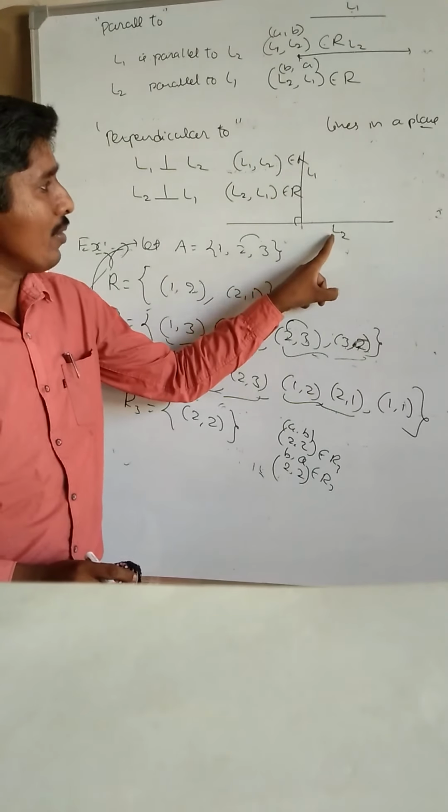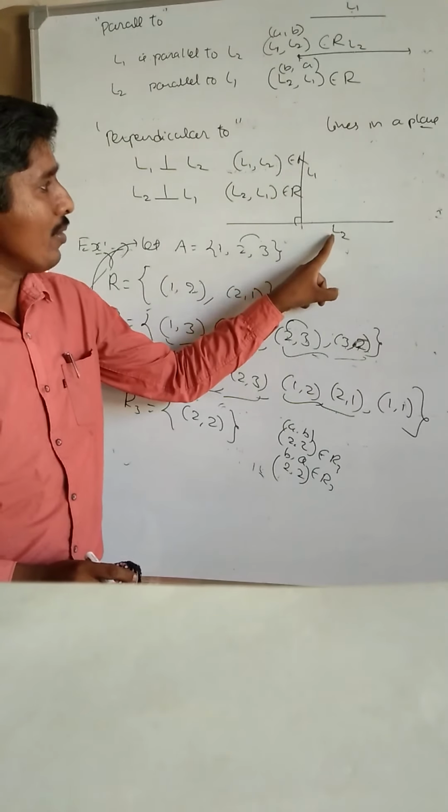But it is not reflexive. Reflexive would mean every line is perpendicular to itself, but every line cannot be perpendicular to itself. Therefore, it is not reflexive. Mind it, very important: reflexive and symmetric relations. A reflexive relation means every element of the set is related to itself, for every element in the set, not for some elements.